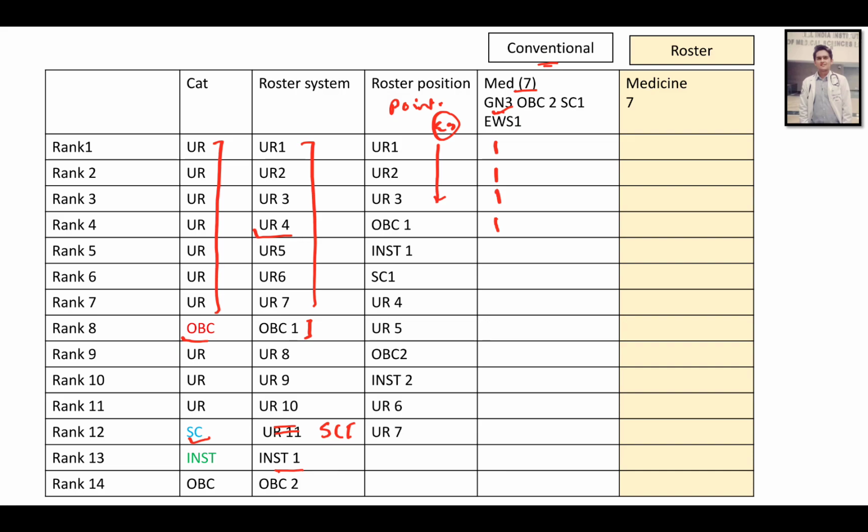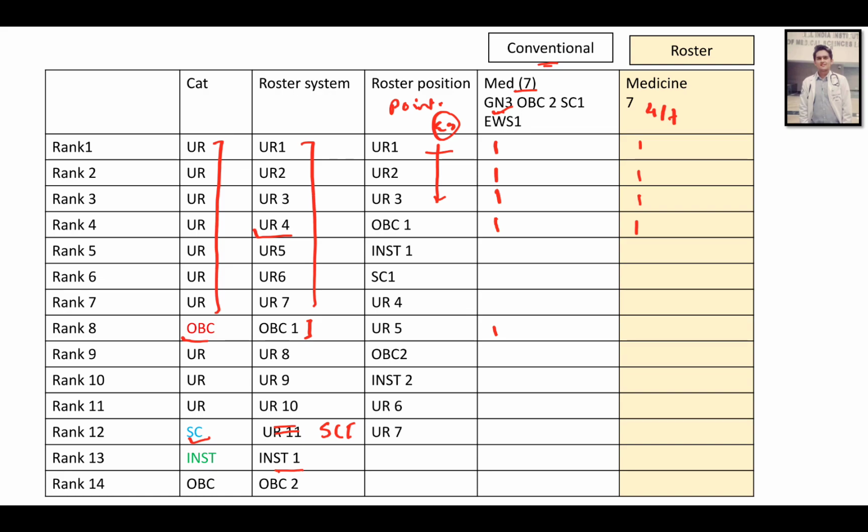What happens next? Suppose UR5 wants medicine, he will not get it, and will have to take something else. But the OBC candidate at rank 8 can get medicine because OBC seats are still left. Now what happens in a roster system? In the roster system, UR1 takes medicine, UR2 takes medicine, UR3 takes medicine. Now OBC1 also takes medicine, so 4 out of 7 are gone, and it does not mean that OBC has taken an OBC or general seat. He has just taken 1 seat out of 7.